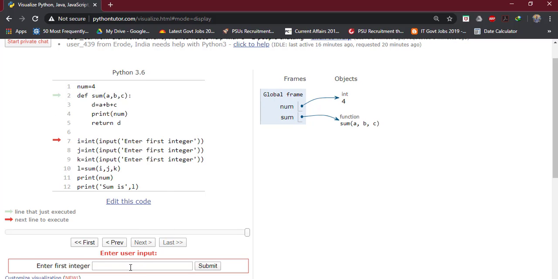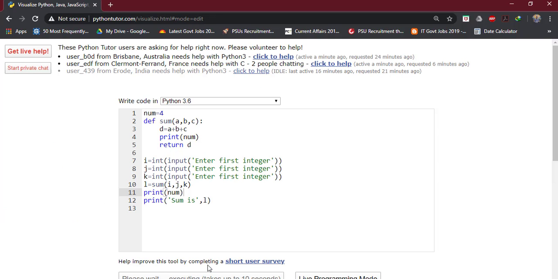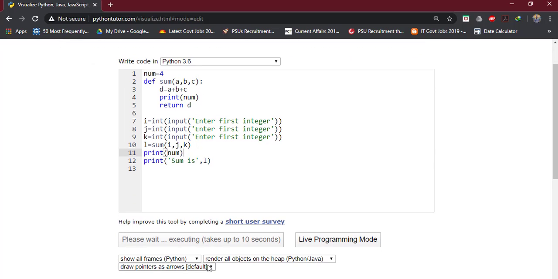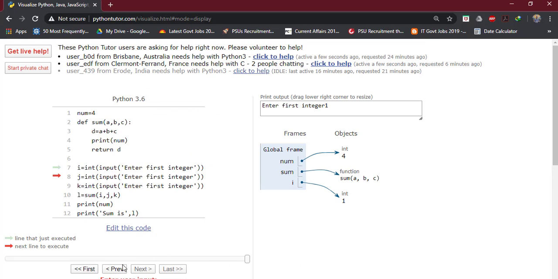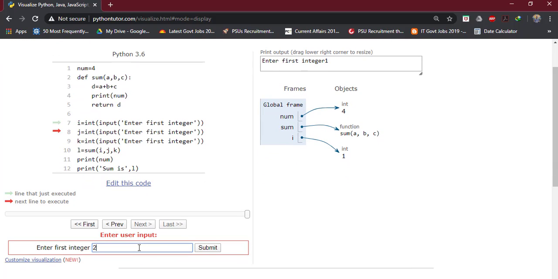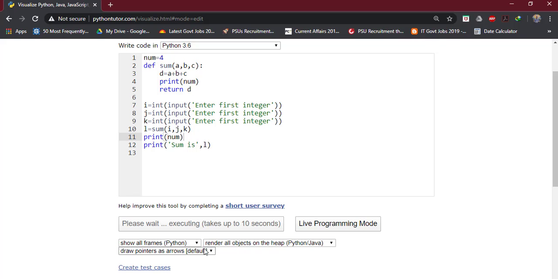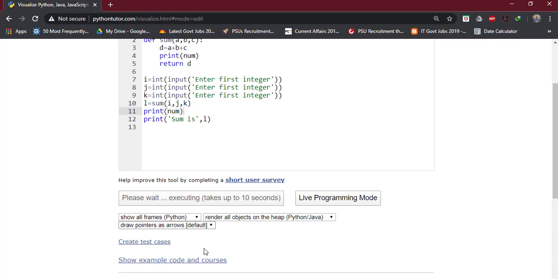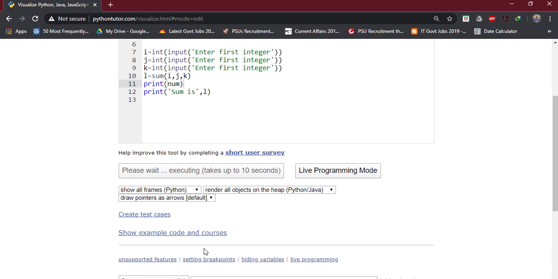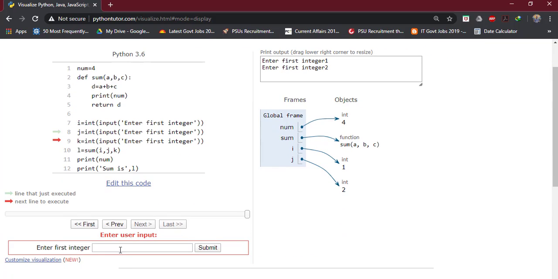Then we have to provide the value for the first variable, then for the second variable, and at last for the third variable.